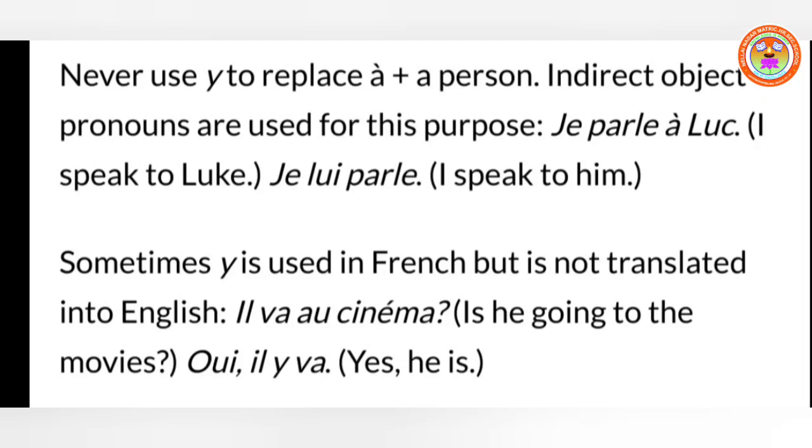Sometimes Y is used in French but is not translated into English. Okay, il va au cinéma, so he goes to the cinema. Here also you can see au cinéma is removed and Y is placed before va. Il y va means he goes, yes, the translation is not mentioned.